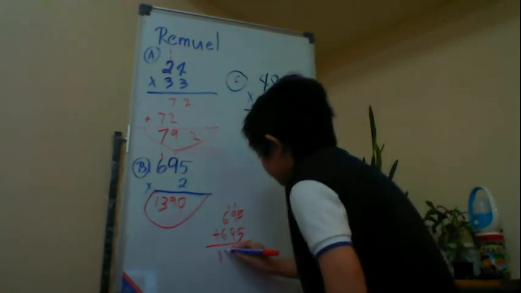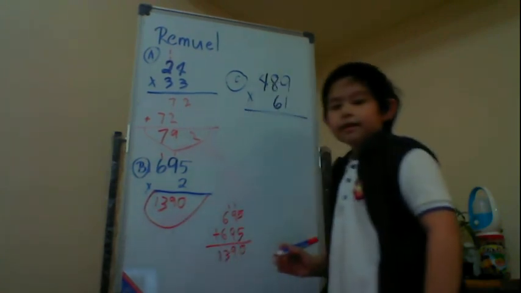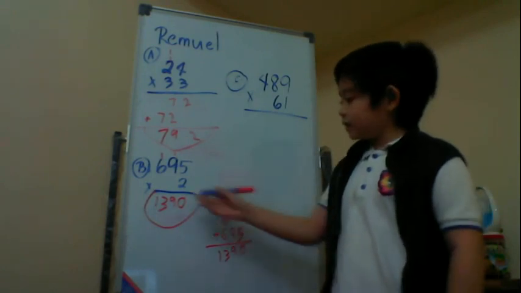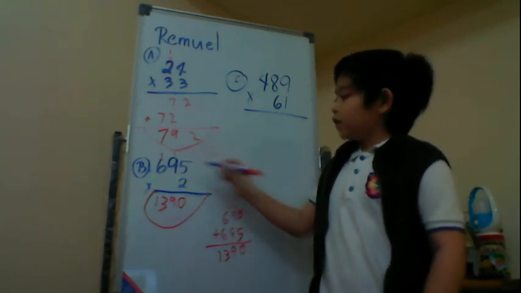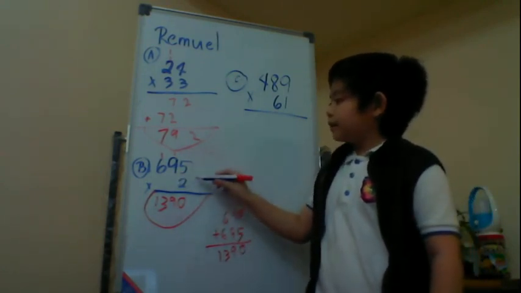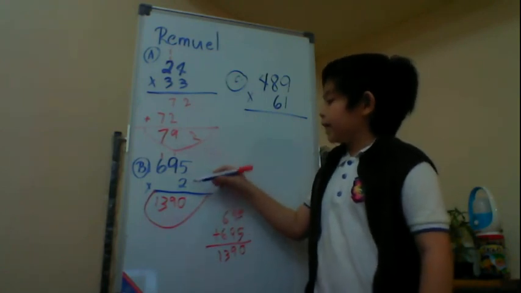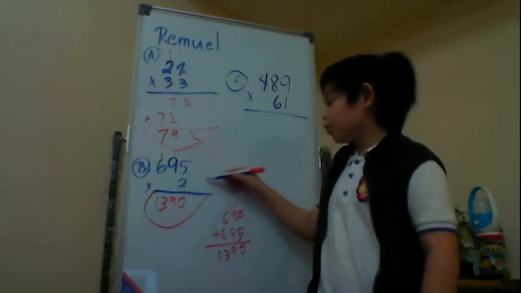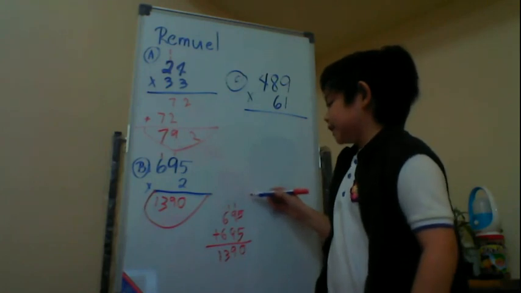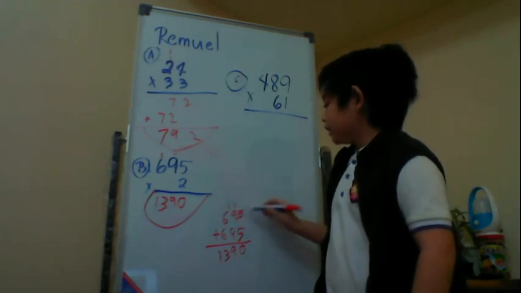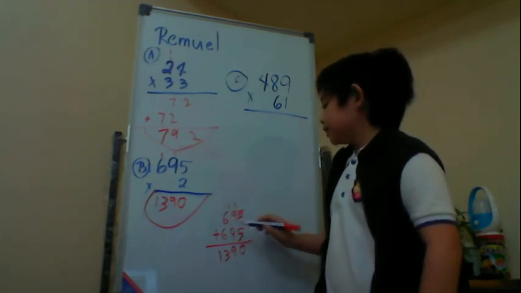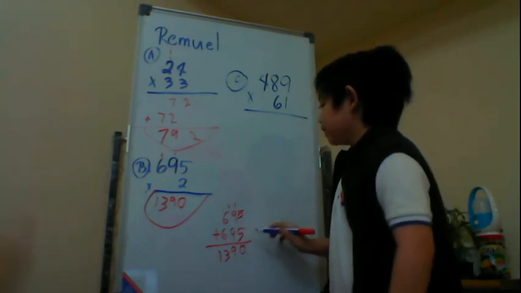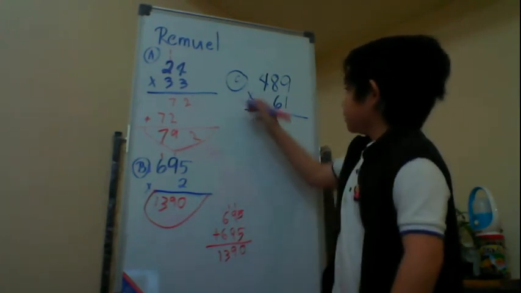Write 13 here. Do they look the same, classmates? The product of 695 times 2 is the same as the sum of 695 plus 695. Next, letter C.